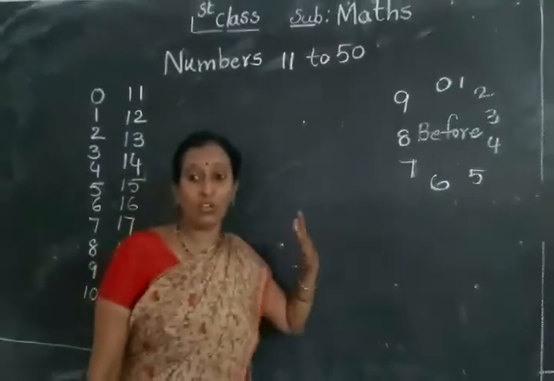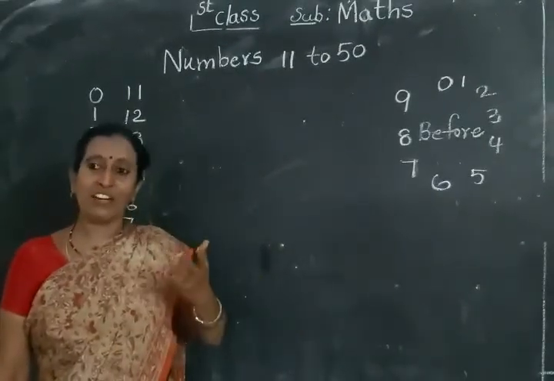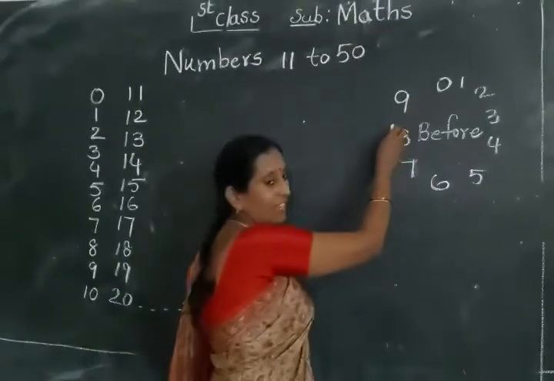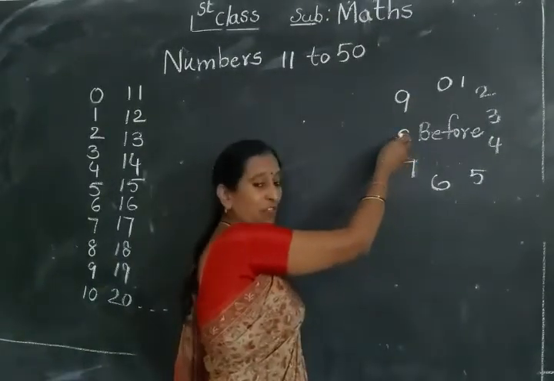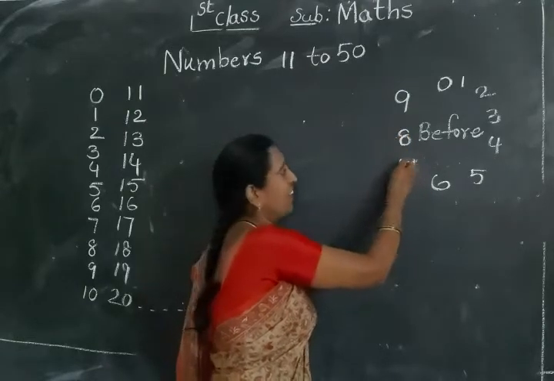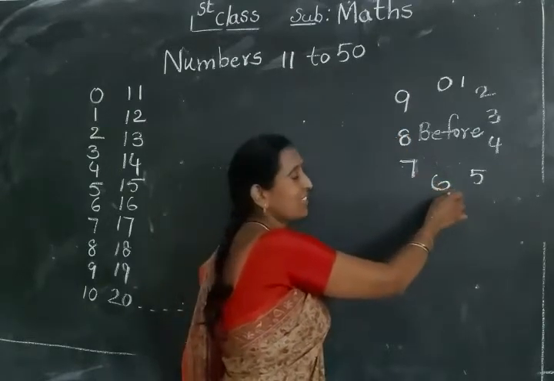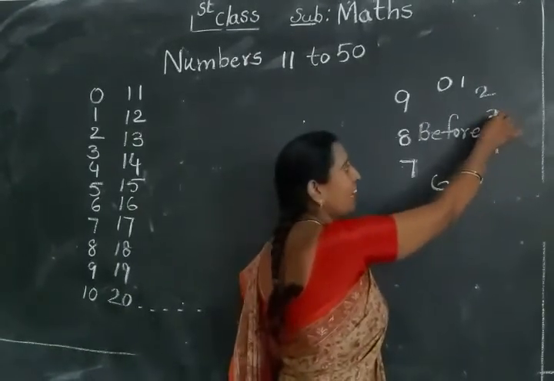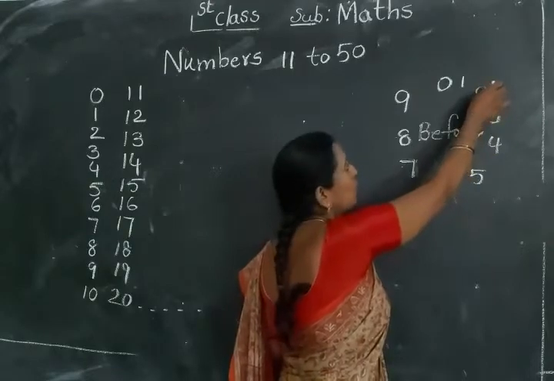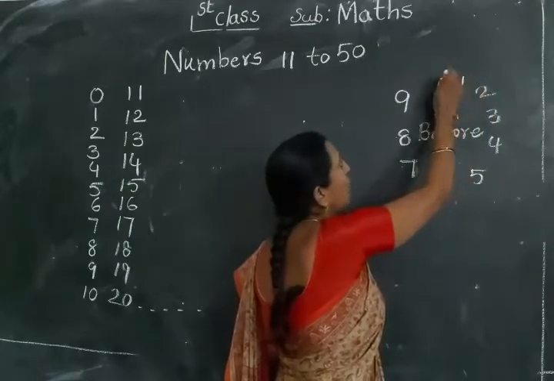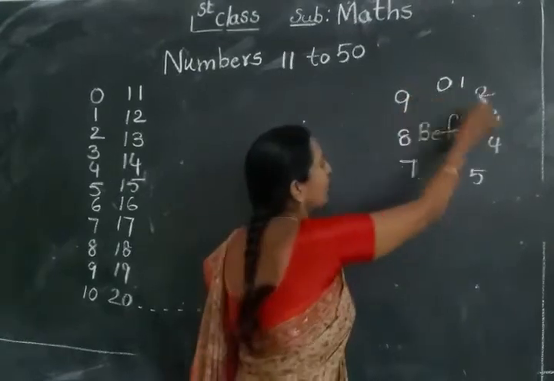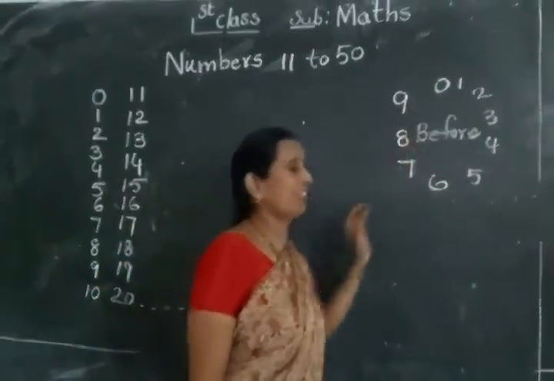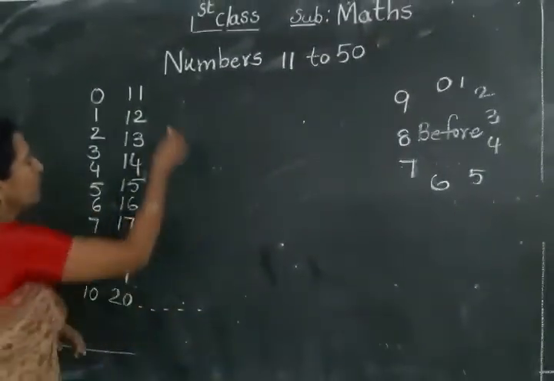Here am I counting forward or backward? Backward I am counting. See here. 9 before, what number comes? 8. 8 before? 7. 7 before? 6. 6 before? 5. 5 before? 4. 4 before? 3. 3 before? 2. 2 before? 1. And 1 before? 0. This is the format you practice. Now, here the before numbers.